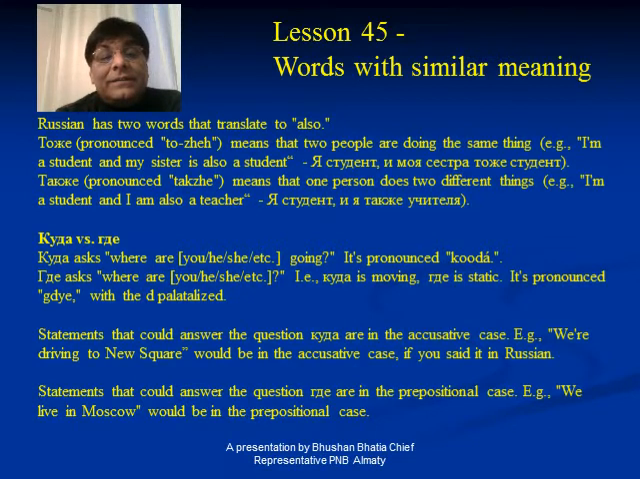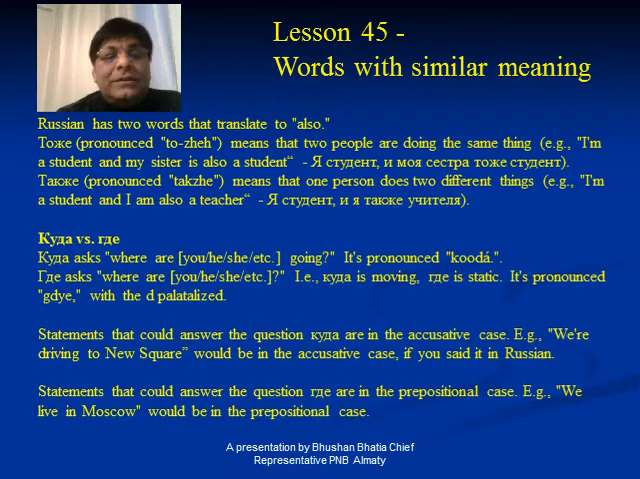And takje. Takje is used where one person is doing two different things. Like, I am a student and I also work as a teacher. So it is "Ya student, i ya takje uchitel'." I ya takje uchitel means I am a student and I am a teacher also. So I am doing two things. Just try to understand, it is very simple.